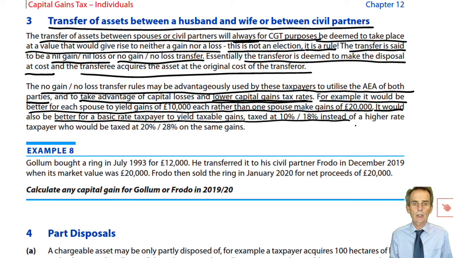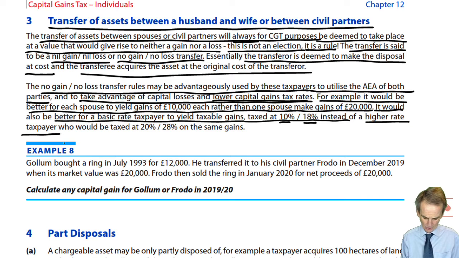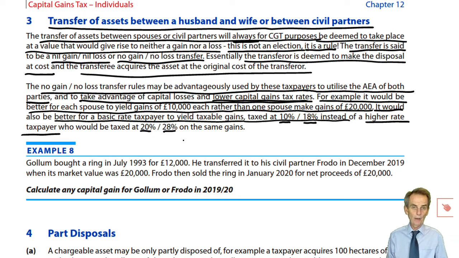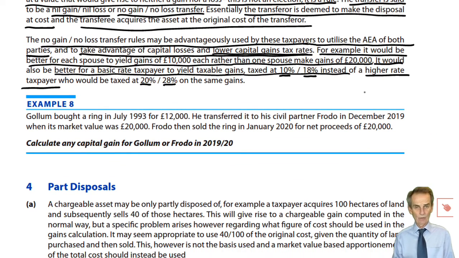We saw it in income tax, and we're seeing it again now in CGT. It would also be better for basic rate taxpayers to yield taxable gains, because if a basic rate taxpayer is paying tax on a gain, then that's either 10% or 18%, instead of 20% or 28% on the self-same gains if a higher rate taxpayer yields such taxable gains. So let's try to use the AEA to avoid taxation in the first place, to exempt gains.